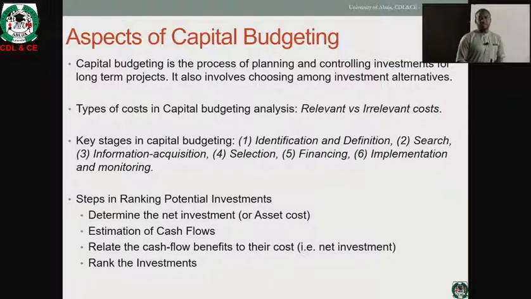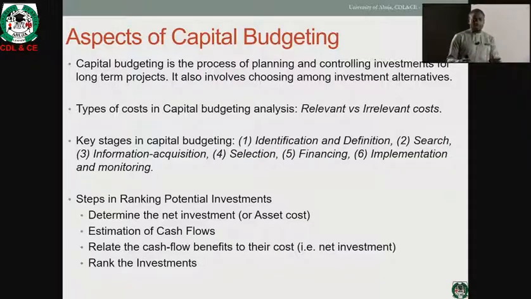After selecting within the alternatives, the next hurdle that the investor needs to cross will be to actually determine the source of financing for the project. We have two different sources of financing. The organization can finance internally using their own money, or they can also borrow from the outside, which is external borrowing that incurs a debt, and the organization will be committed not only to paying back the principal but also the cost of those borrowings.